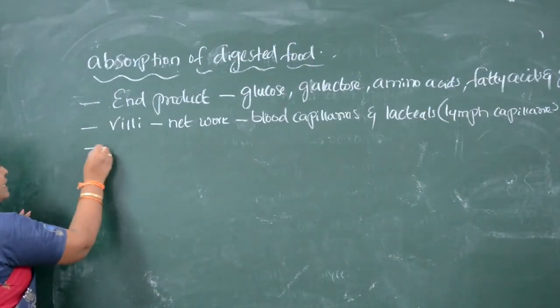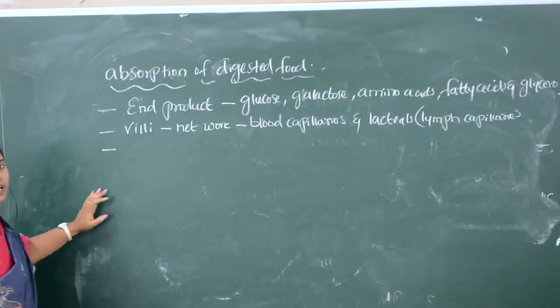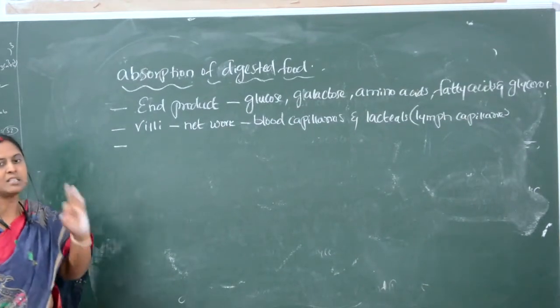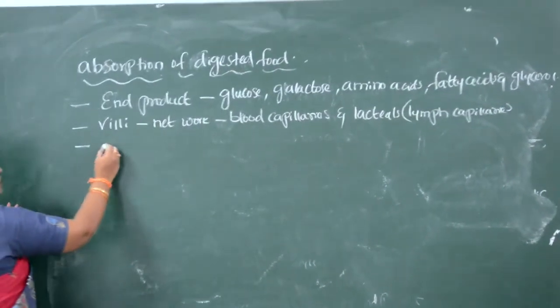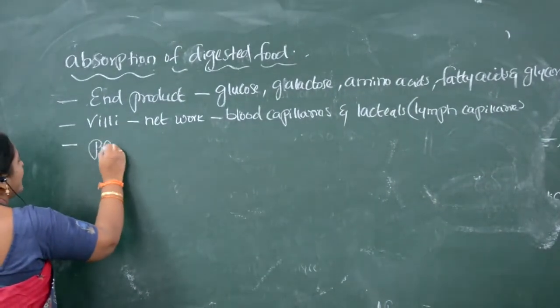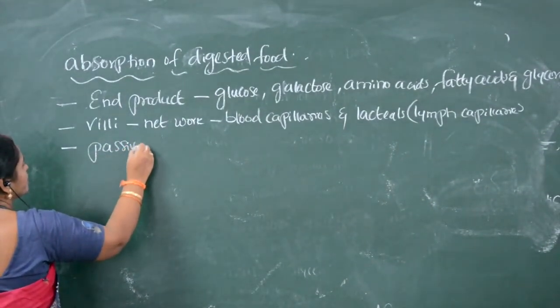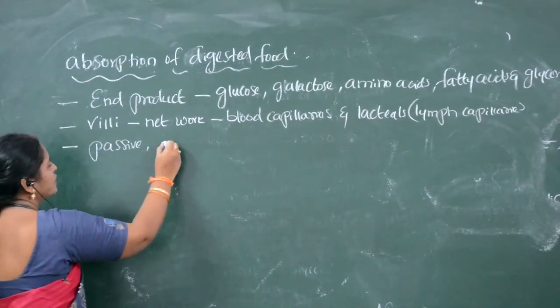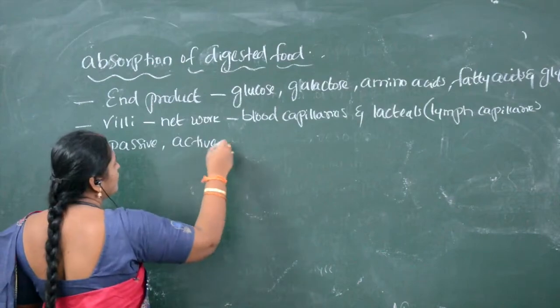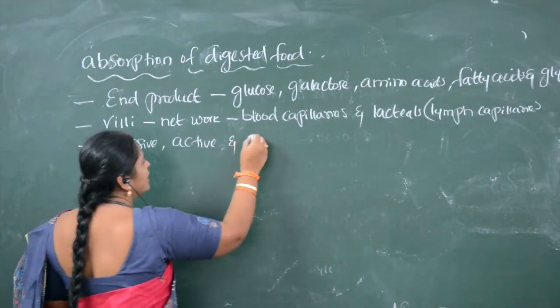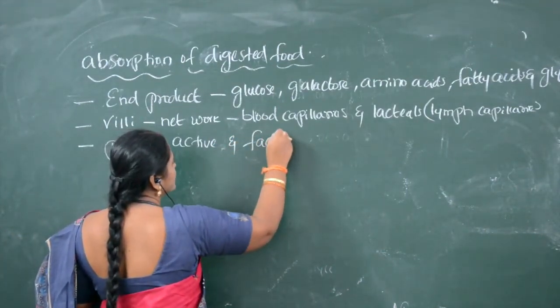The absorption of digested food materials takes place in three ways, that is, in three processes. What are the three processes? That is passive process, active process, and another one is facilitated process.